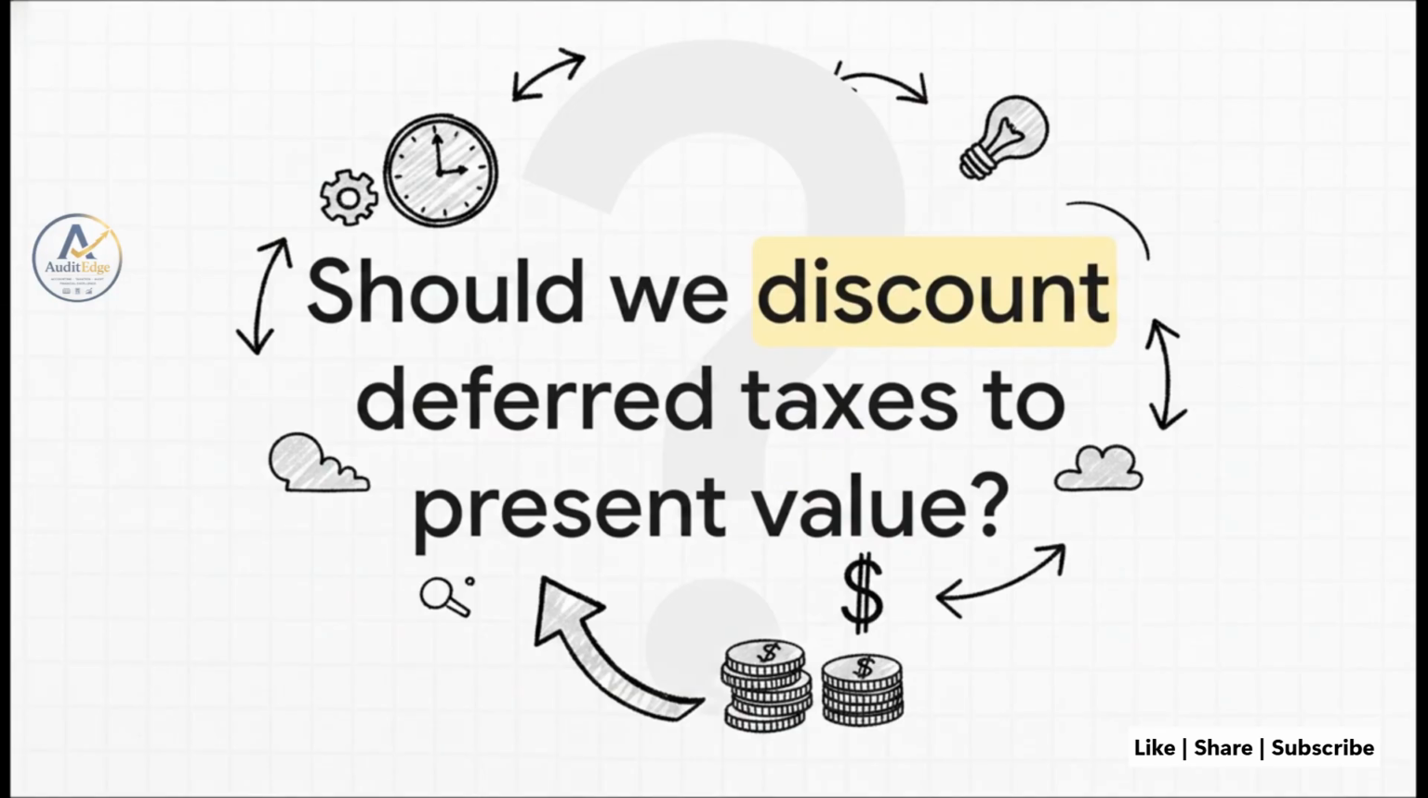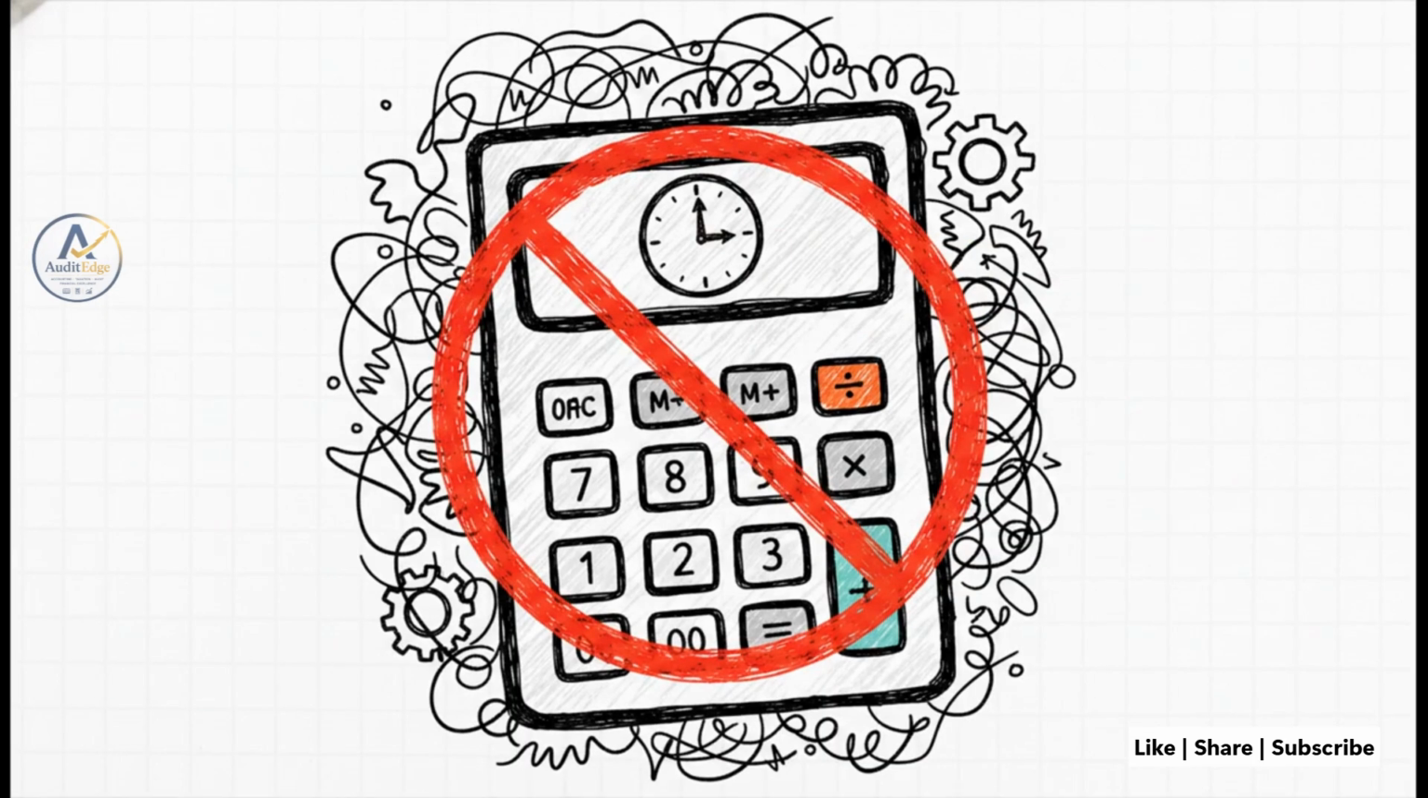Examiners absolutely love testing this one. Since deferred tax deals with tax payments that might happen years and years from now, should we apply the time value of money? Meaning, should we discount these deferred tax assets and liabilities to their present value? The answer is a massive no. The standard unequivocally states in paragraph 53 that deferred tax assets and liabilities shall not be discounted.